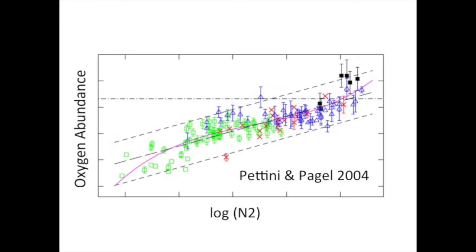HII regions. In the past, astronomers have calibrated how the relatively bright emission lines correlate with the oxygen abundance measured from the direct method. These calibrations were then used to estimate the oxygen abundance in objects like star-forming galaxies, where the temperature-sensitive lines are too faint to detect, but the bright emission lines are still very visible. These relatively bright emission lines depend on parameters other than just metallicity, so calibrations based only on HII regions introduce a significant bias.